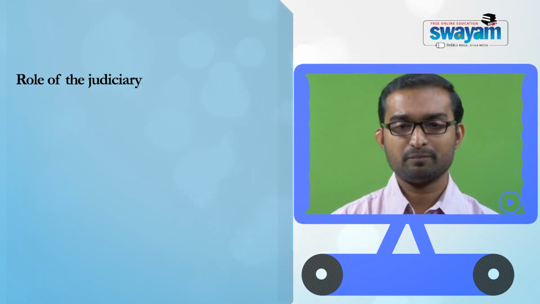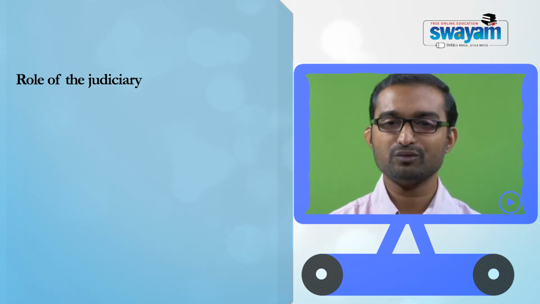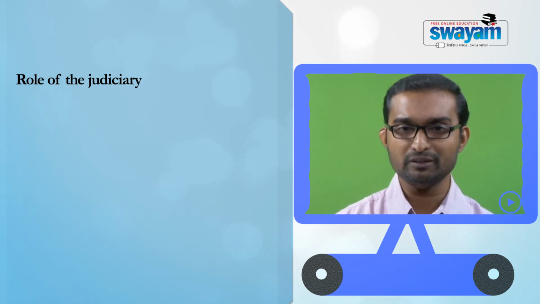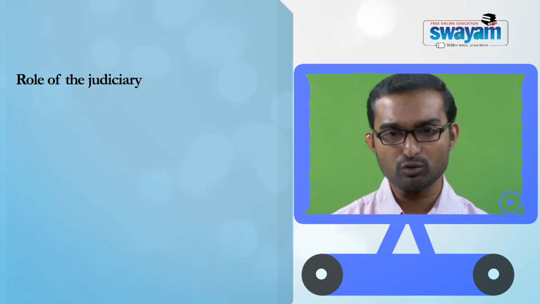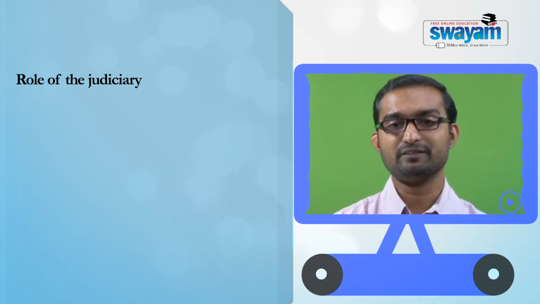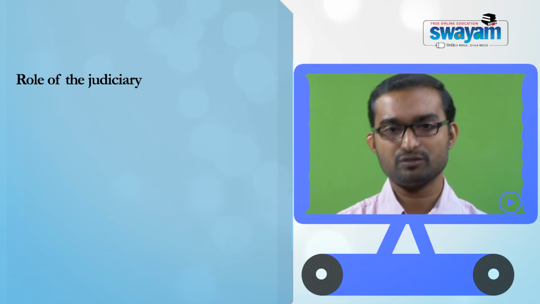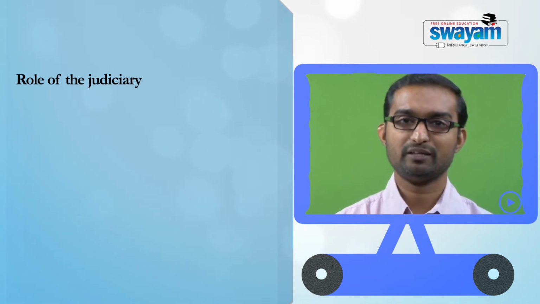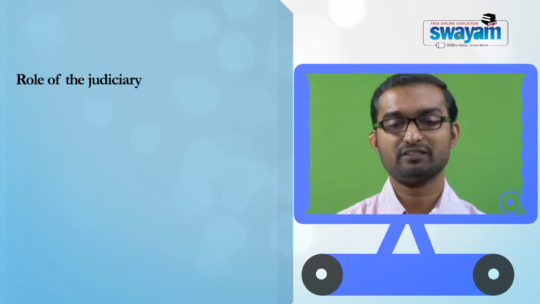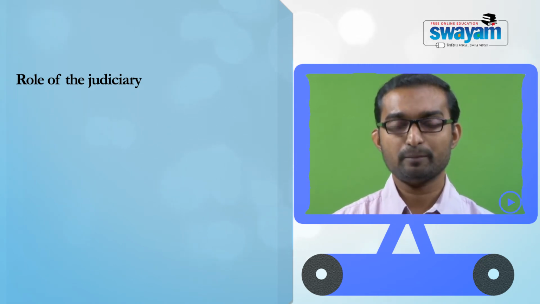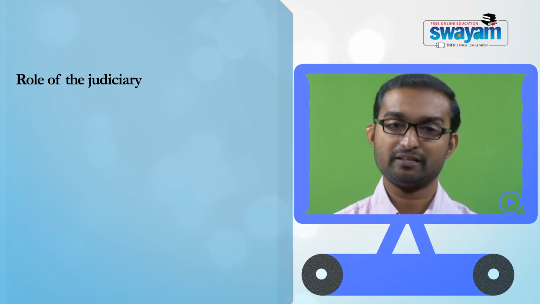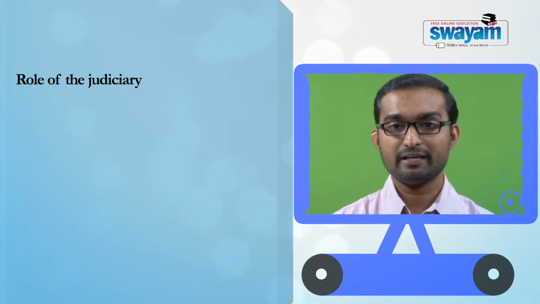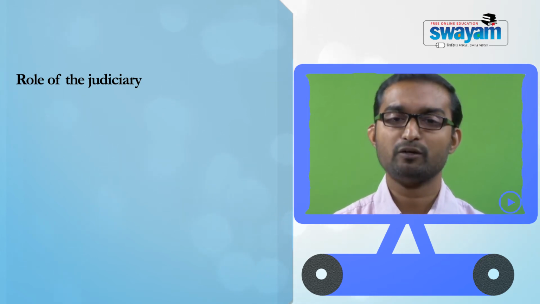So there are quite a few cases, but our purpose is not to discuss all those cases, and it's not possible to prepare an exhaustive list. What we are doing right now is to discuss some of the important cases, so that it becomes an illustration of what kind of roles have been played by the judiciary, and that's also an indication of what kind of roles a judiciary can play in the development of wildlife jurisprudence in India.